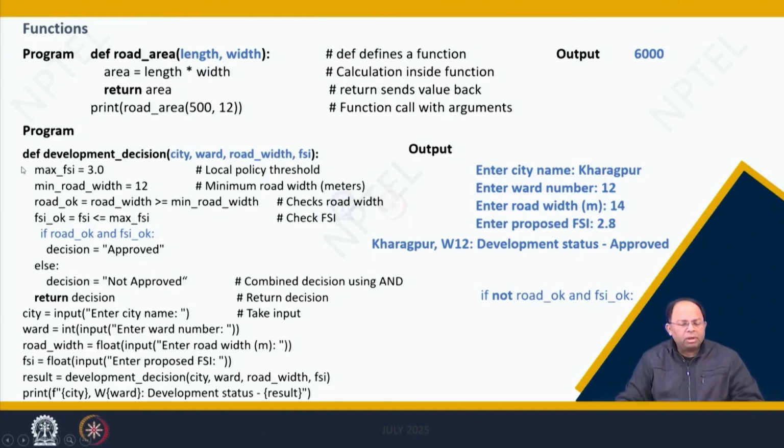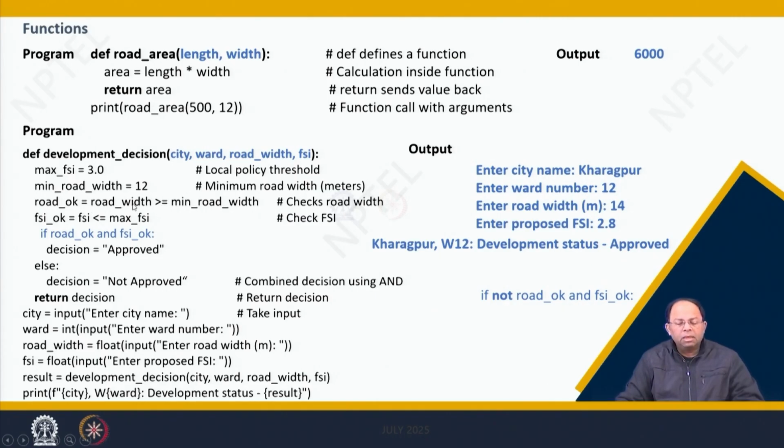In this case, we are storing max FSI as 3, and minimum road width as 12. That means a building would only be allowed if it is within the FSI limit of 3, and if the adjacent road width is more than 12. So then we are doing road_ok equal to road_width greater than or equal to min_road_width.